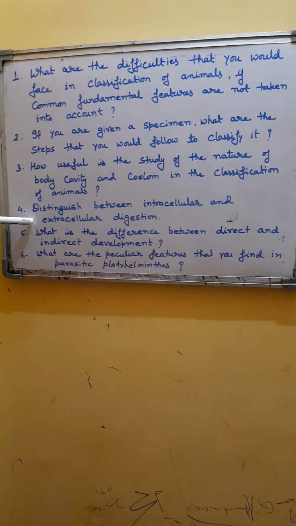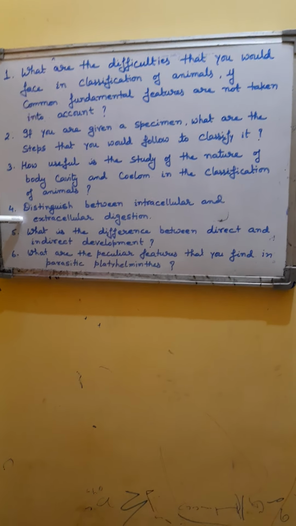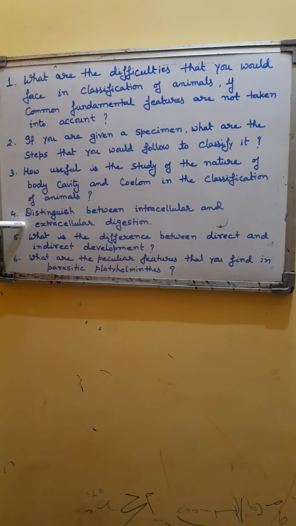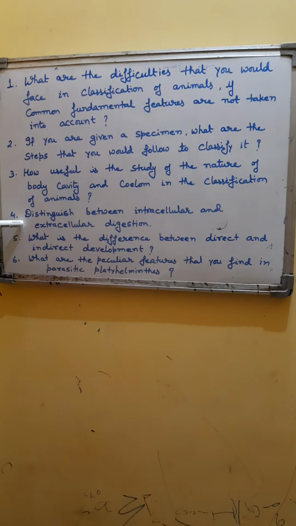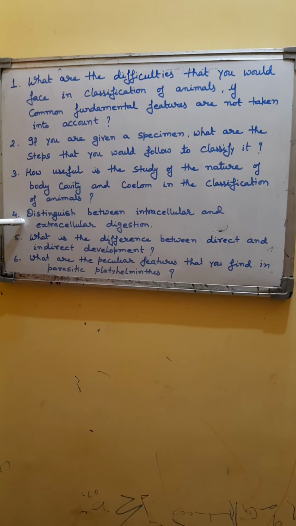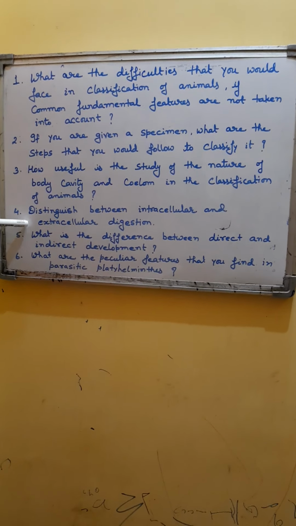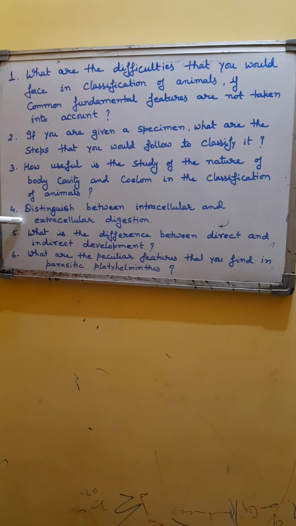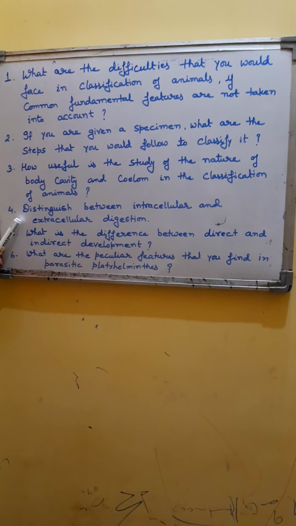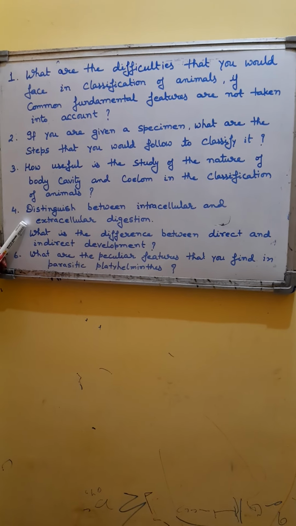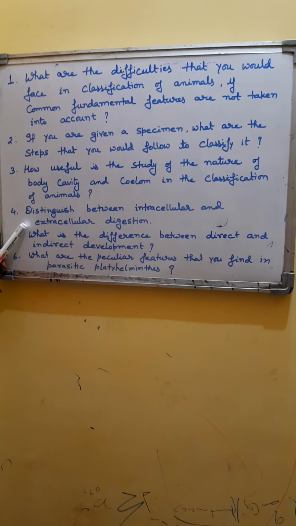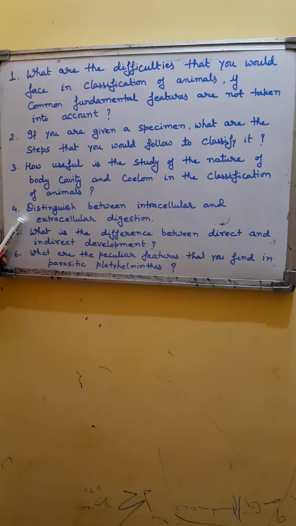So the process of digestion takes place outside the cell, and enzymes responsible for this are secreted by different digestive glands. So the digestion takes place in specific organs. Afterwards, the digested food is absorbed by the cell.